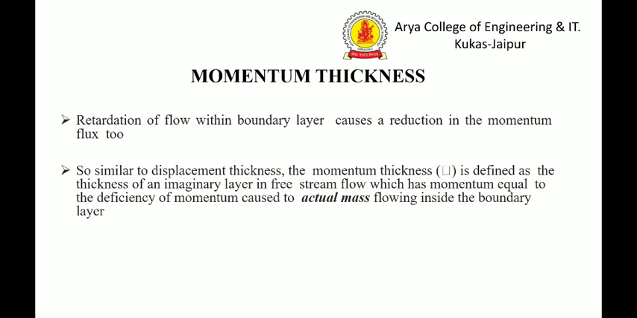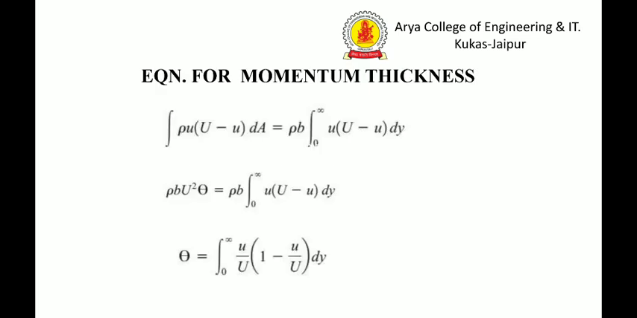Again, what is momentum thickness? This is the thickness of an imaginary layer in free stream flow which has momentum equal to the deficiency of momentum. There is a free stream layer in which there is a momentum, and its momentum is equal to the deficiency of momentum that is caused by the actual mass flowing inside the boundary layer, and this thickness is called the momentum thickness.